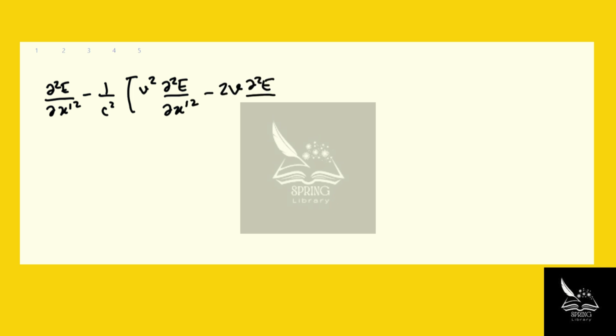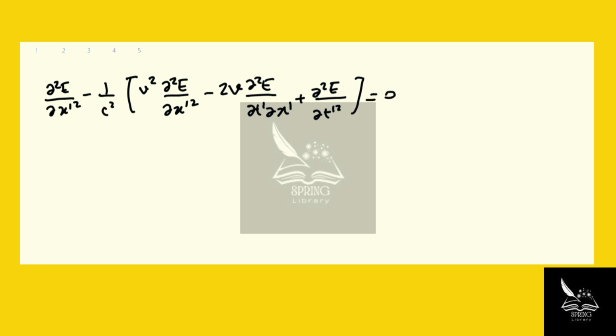So when we do that, what we have is d squared E over dx prime squared minus 1 over c squared, not forgetting the coefficient, v squared d squared E over dx prime squared minus 2v d squared E over dt prime dx prime plus d squared E over dt prime squared.